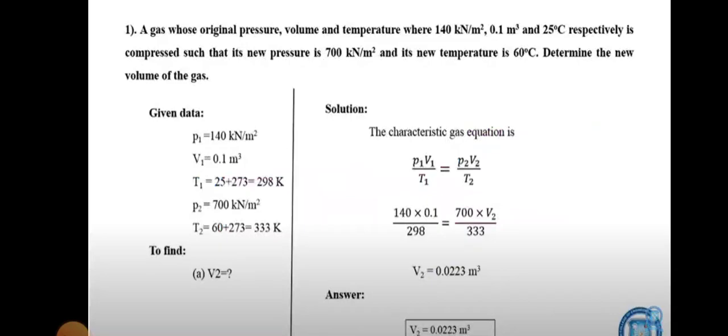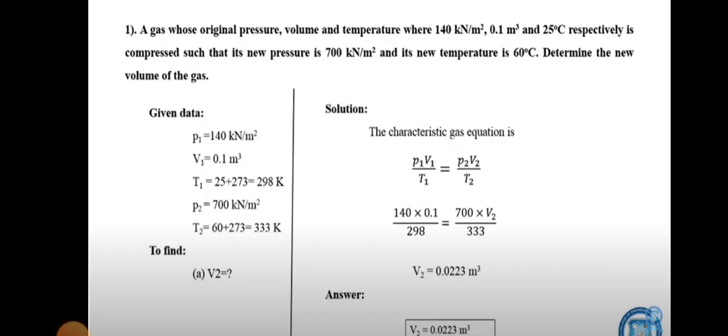So, one model problem. A gas whose original pressure, volume and temperature were 140 kilonewton per meter square, 0.1 meter cube and 25 degrees centigrade respectively is compressed such that its new pressure is 700 kilonewton per meter square and its new temperature is 60 degrees centigrade. Determine the new volume of the gas.